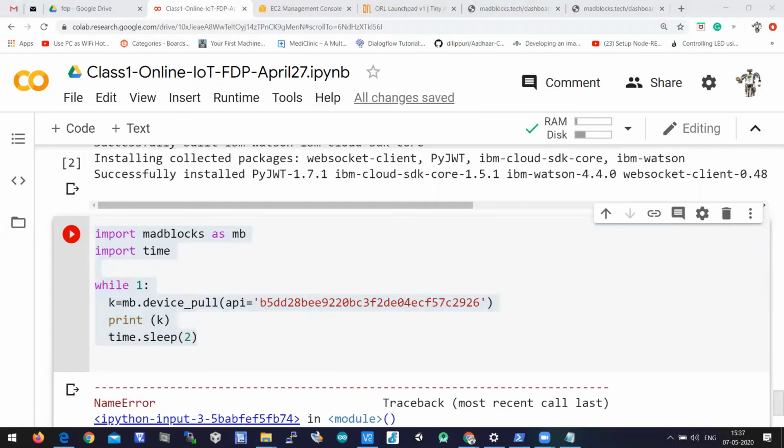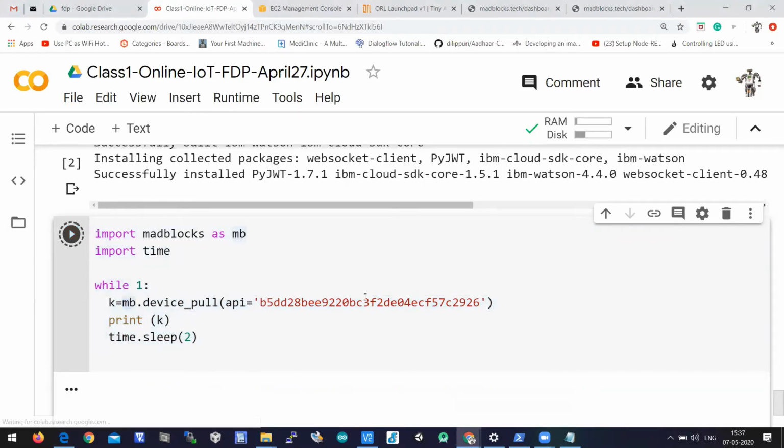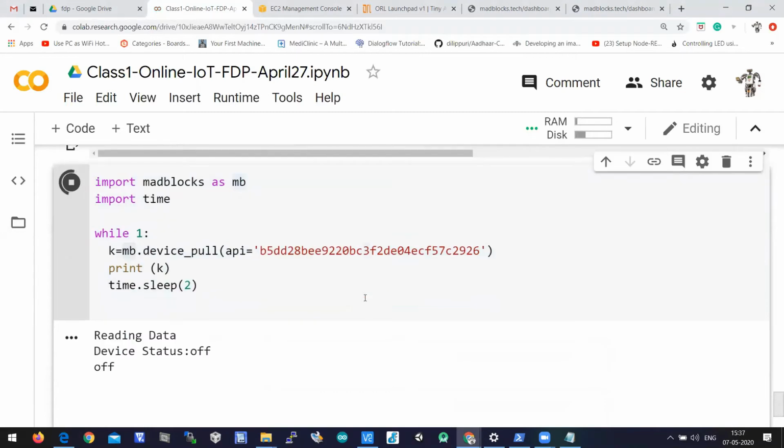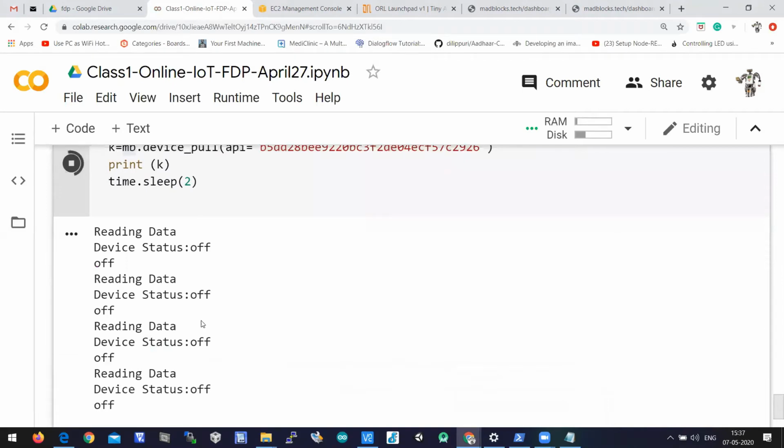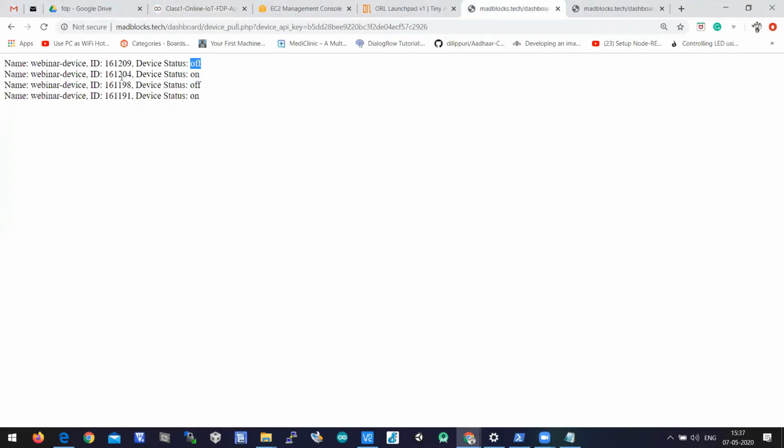Device_pull is a built-in function which is defined in Matblocks. So we need to access object name dot device_pull. Okay, so it is reading data as device status is off. It is reading off continuously because that is my previous status, I guess, right? Let me check my previous status. Yeah, the previous status will be at top.